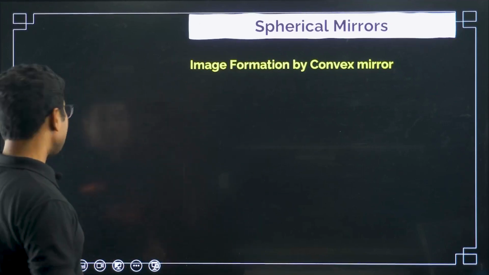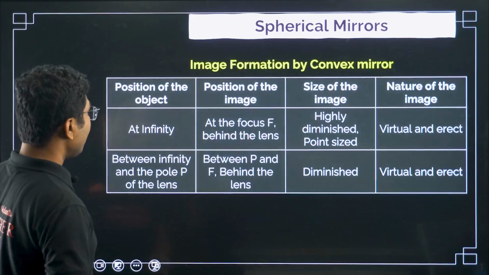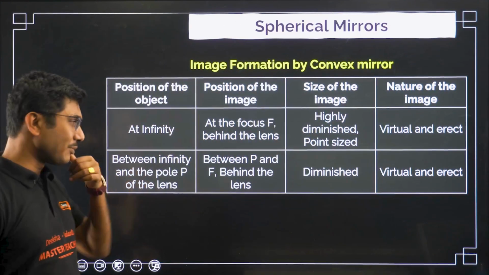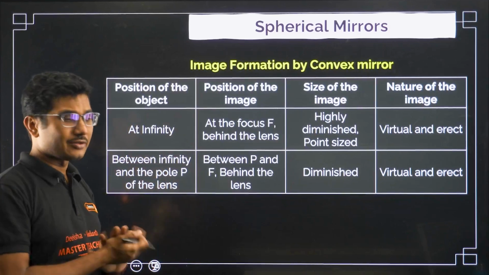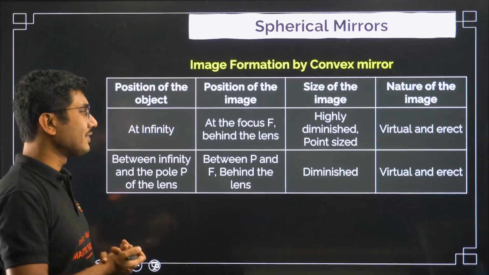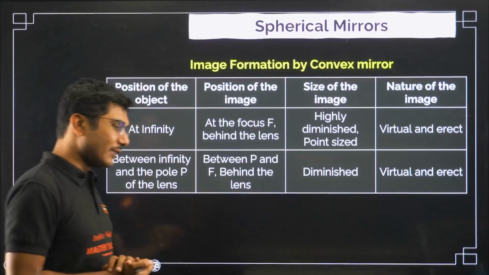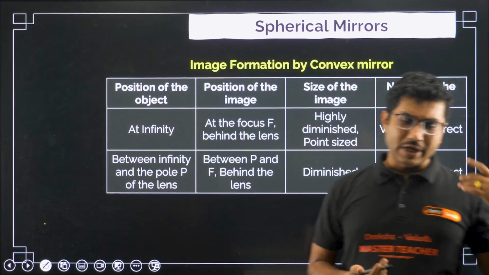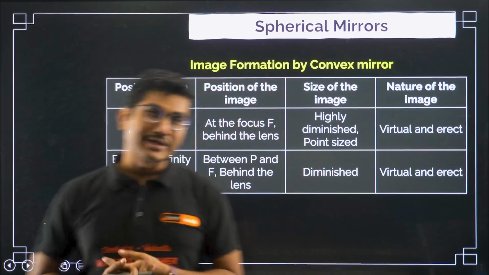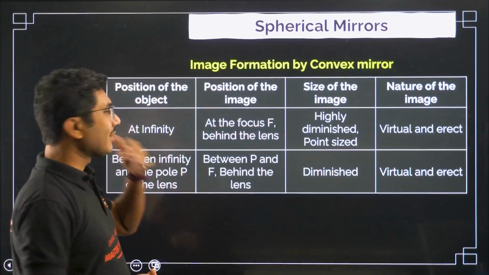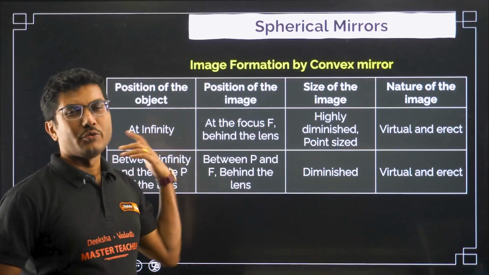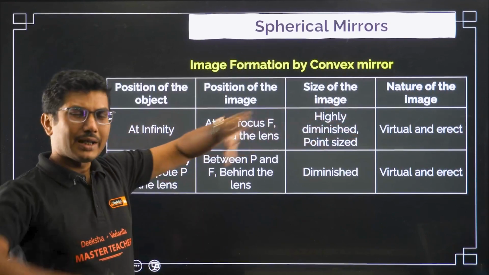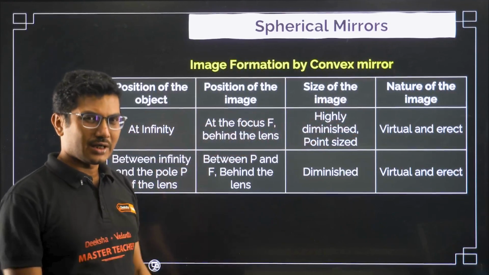Now, image formation by a convex mirror. Okay, a convex mirror is very easy to understand. Again, I am not doing the drawing, etc. Drawings are not important for physics and theory. But if you really want, you can either open your NCERT book, or you can go back to your class 10th book and check it once. Okay, so there are a few positions for which we will try to find the image distances. This is important, but exact diagrams and images are not important.